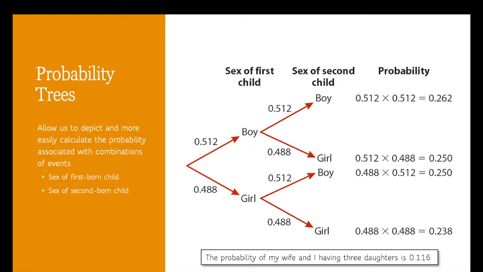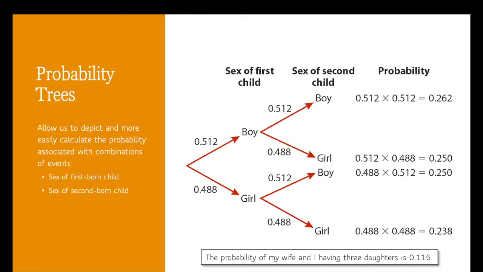But we can use these probability trees then to calculate what the probability is, for example, of giving birth to two boys. Okay, and to calculate that then, we need to know what's the probability that the firstborn is a boy and the secondborn is a boy. So in this case, we're then multiplying those two probabilities together. And that's what's depicted by the probability tree. We have one arrow of 0.512, a second arrow of 0.512. So the probability of giving birth to two sons is 0.512 times 0.512, which is equal to 0.262. So if you have two children, there's a 26% chance that both of them will be boys.